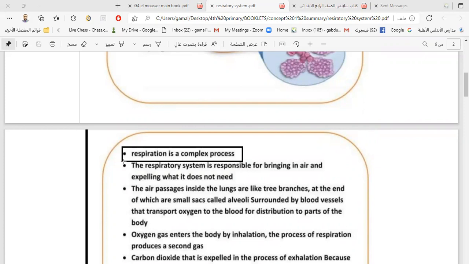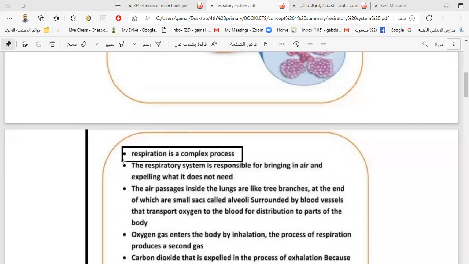We don't get oxygen by one process only. We take oxygen by inhalation. This is the first process. And we get rid of carbon dioxide and water vapor by a process called exhalation. And we have to transfer the oxygen to all body cells, to all parts of the body, by the help of the blood.